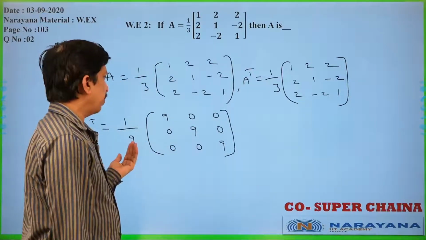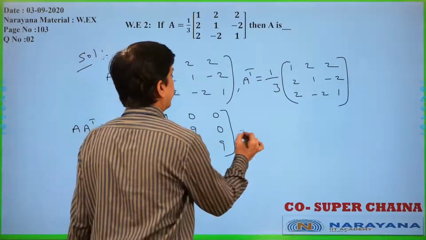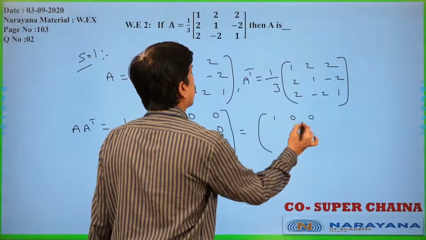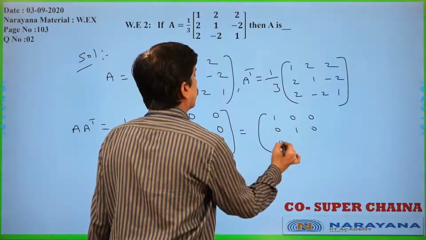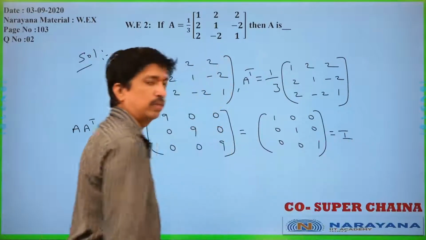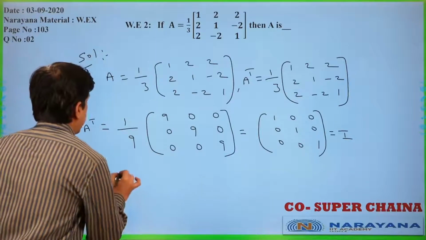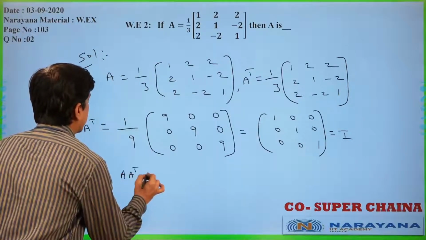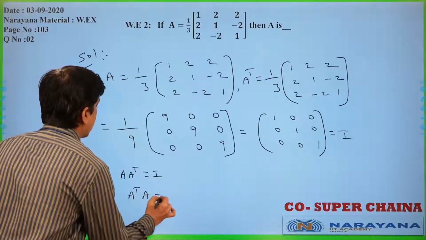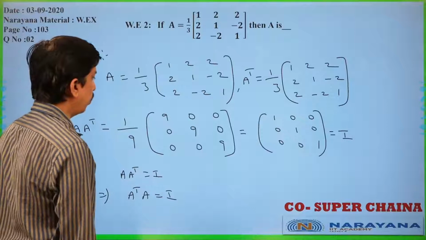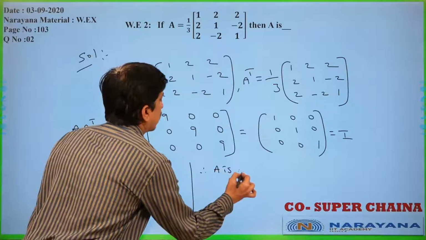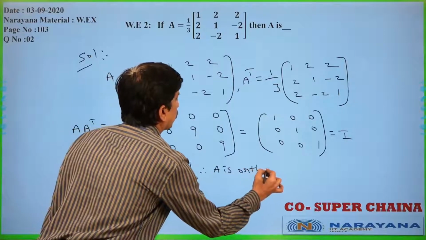If you take 9 common, you will get 1 by 9 of that 9 times 1 0 0, 0 1 0, 0 0 1 we are getting. That is nothing but I only. So we got A transpose A equal to I. Similarly, you can get A A transpose is also I. Therefore, once you check this, you can write A is orthogonal matrix.